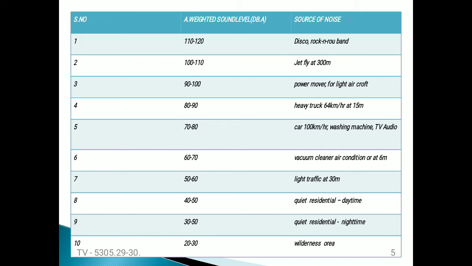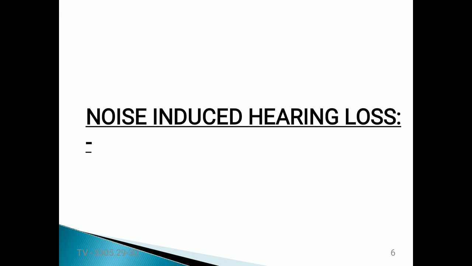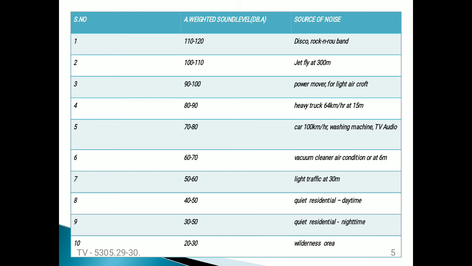If you see here, the first source of noise is when a disco or rock and roll band generates a sound. That weighting function is generally 110 to 120 decibels.